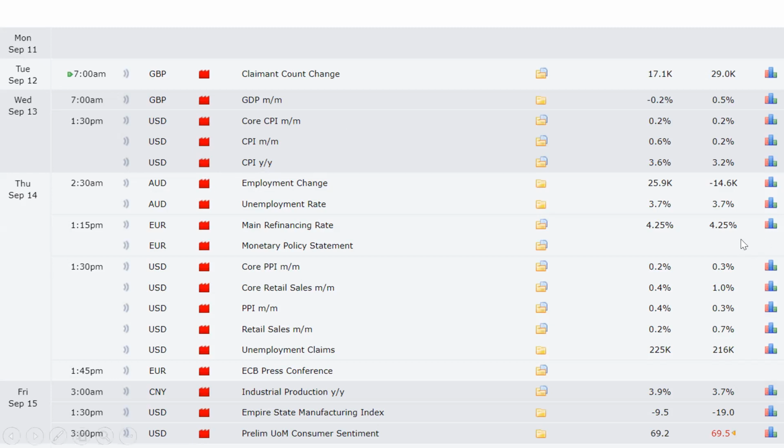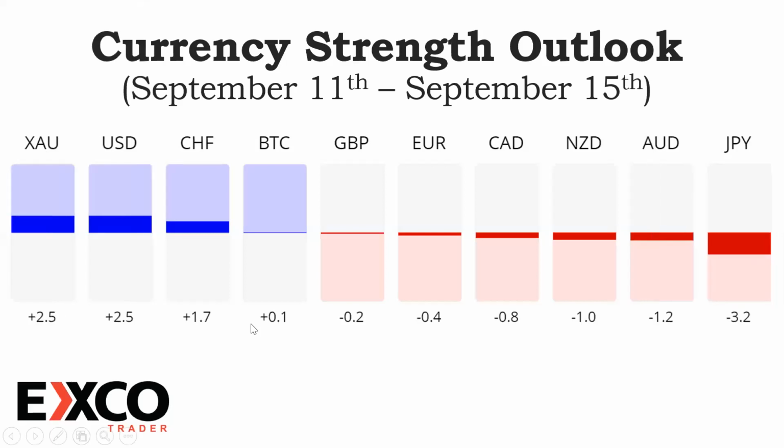Then let's look at the outlook on the currency strength meter. And you can see from this data, we see that opportunities are slimming down across the board. So for the week, not much of an opportunity there. So I will be focusing my attention on USD pairs, okay, on USD to the upside, and then pairing it up to the weaker side with Japanese yen, Australian dollar, and New Zealand dollar.